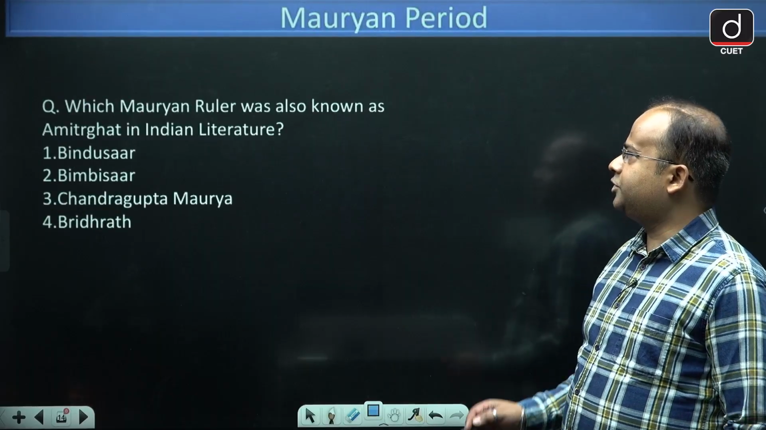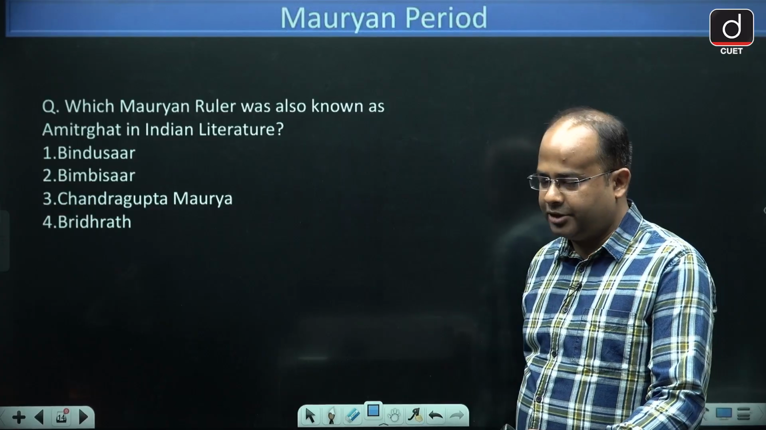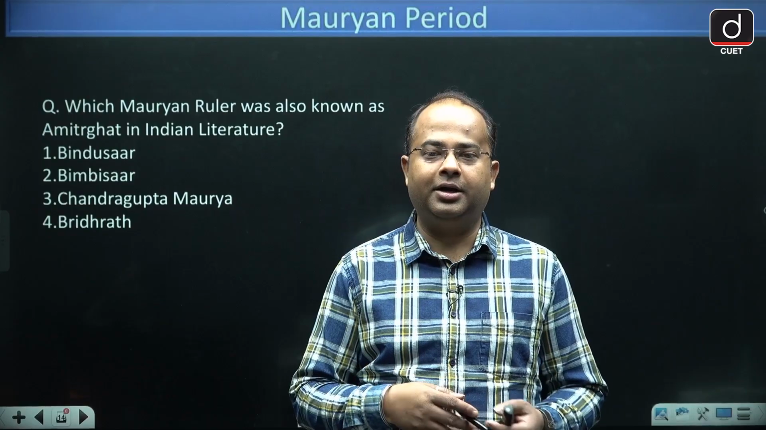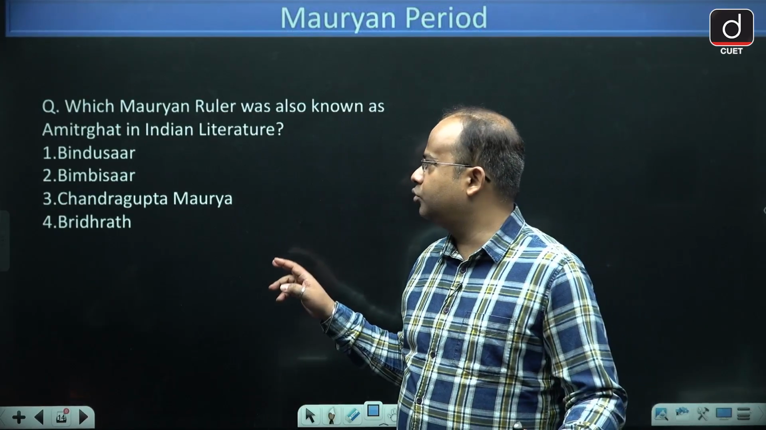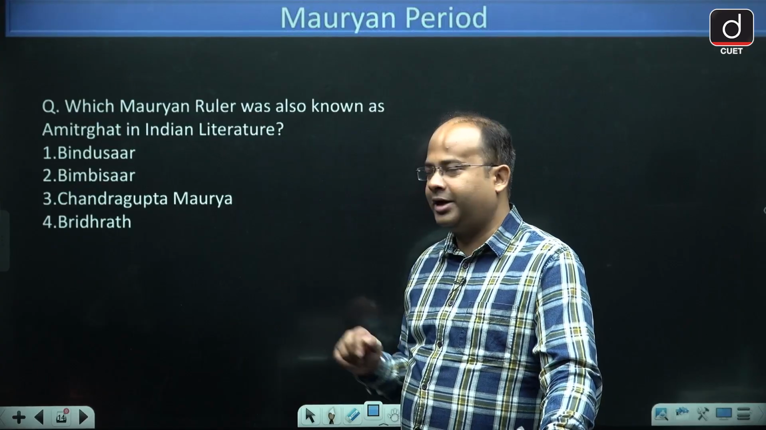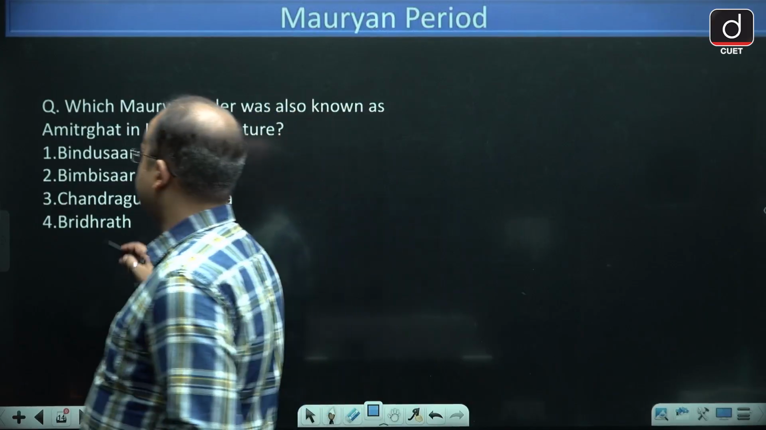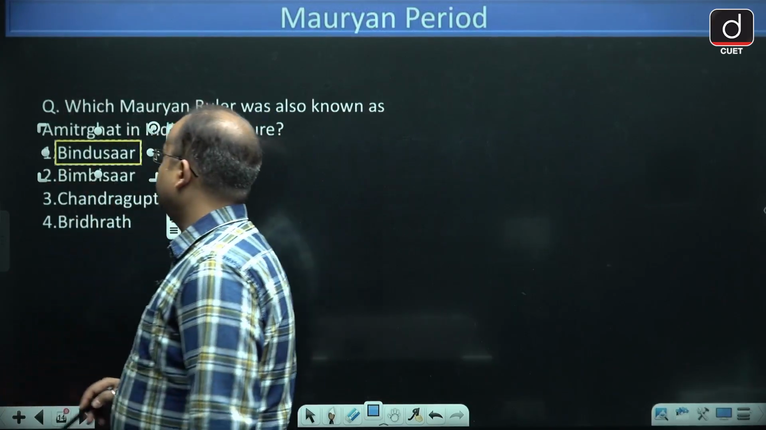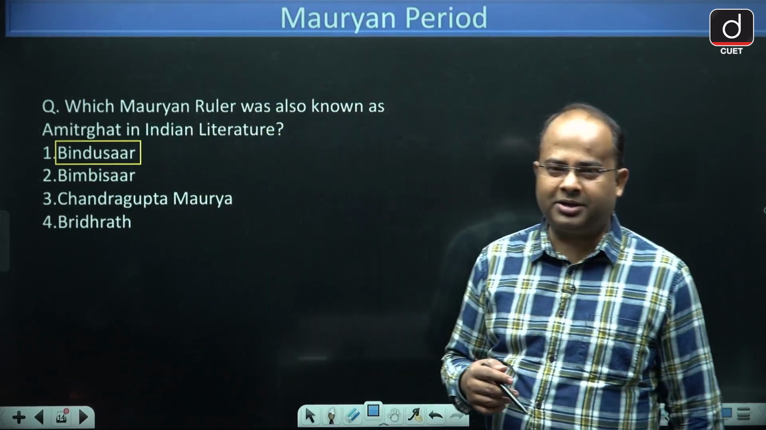Next we have: which Mauryan ruler is also known by a name in Indian literature and another in Greek literature? Options are Bindusar, Bimbisar, Chandragupta Maurya or Brihadrath. It is the name of Bindusar, which means killer of foes, and in Greek he was called by a different name.